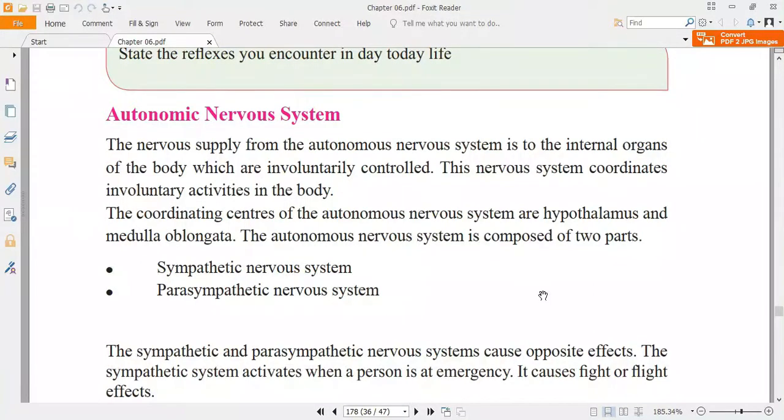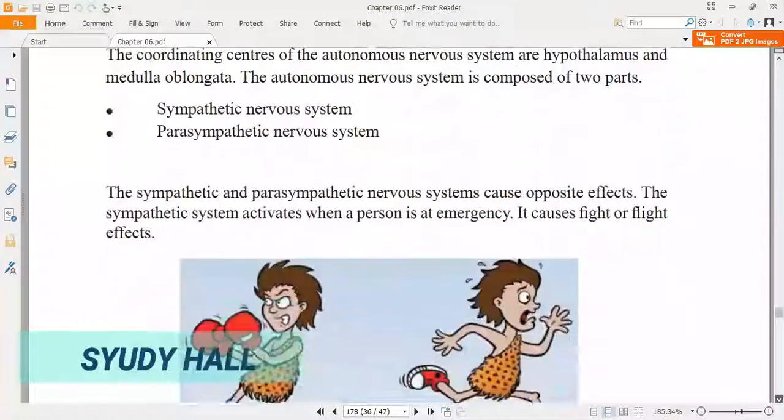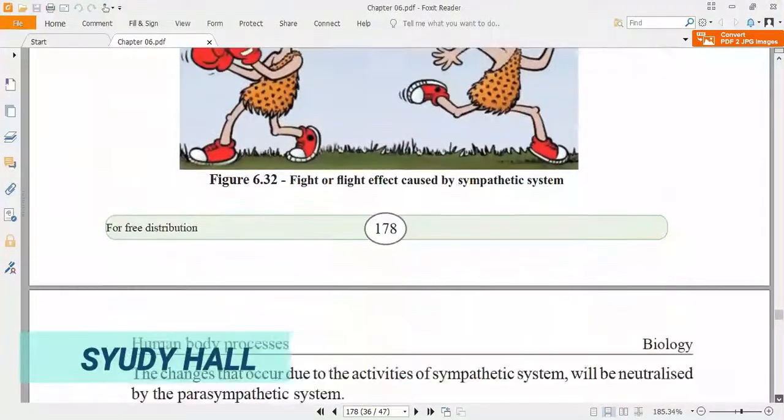Afterwards, it should come back to the neutral position, so it is neutralized by the parasympathetic nervous system. Both do the opposite work and cause opposite effects. We call these the fight or flight effects.